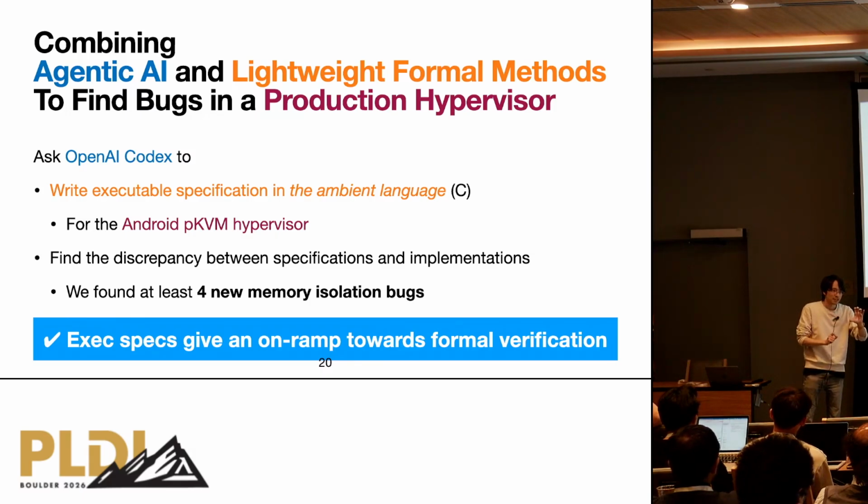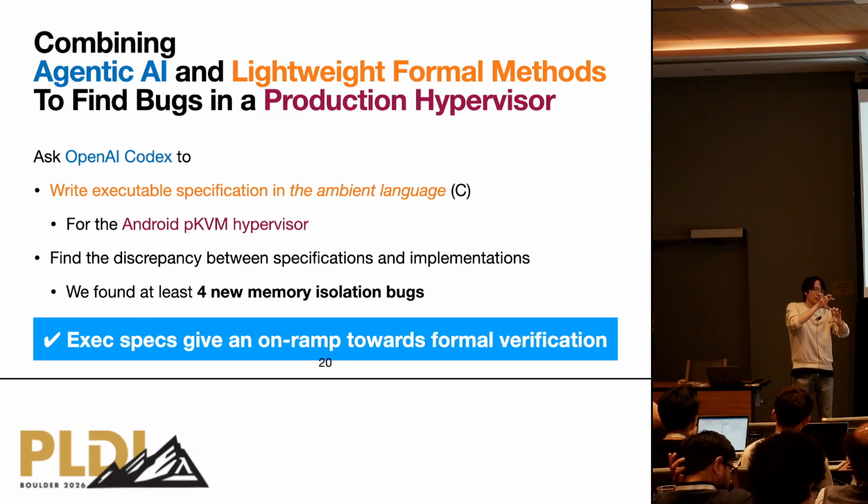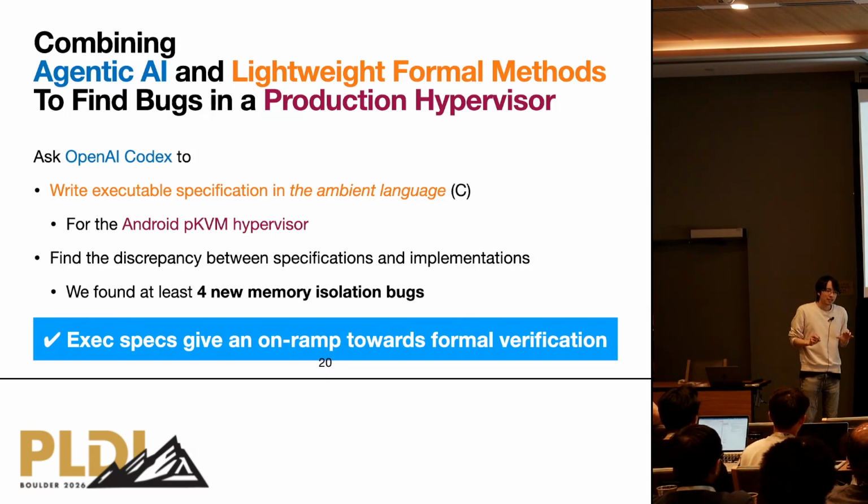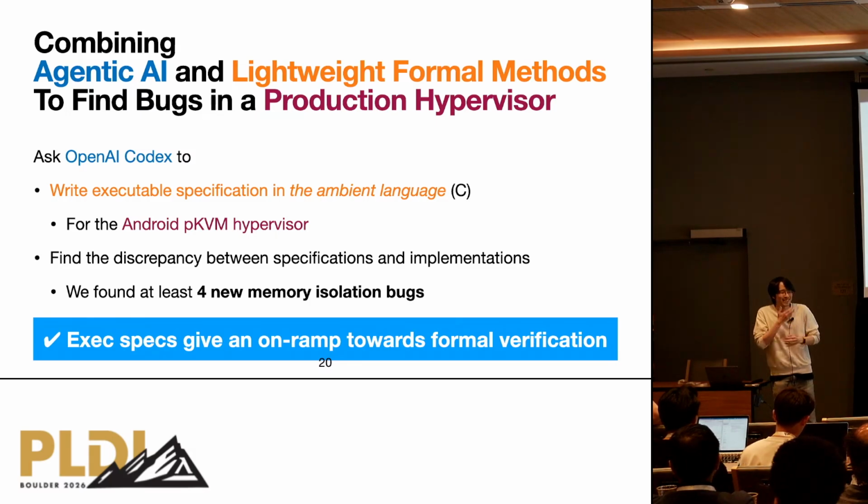And then we notice that there is a discrepancy between these by abstracting away some unnecessary things in the implementation. In that sense, we can extract the common parts, the common sense of the hypercalls. By doing that, AI could find some bugs. I wanted to talk about this bug more precisely and concretely, but it is still under review, so it might not be good to talk about it. Sorry.